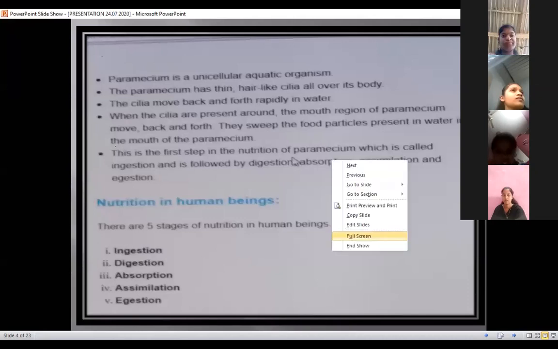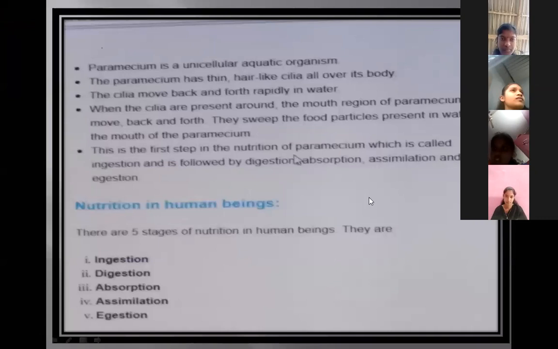The cilia move back and forth rapidly in water. Aquatic means it lives in water. When the cilia present around the mouth region of the paramecium move back and forth, they sweep the food particles present in water into the mouth. This is the first step in the nutrition of paramecium.